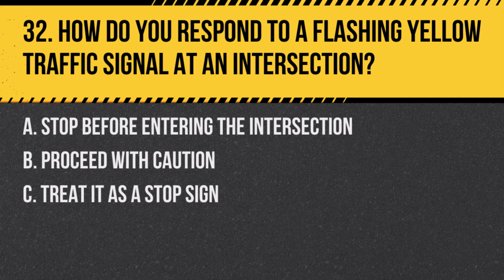Question 32. How do you respond to a flashing yellow traffic signal at an intersection? A. Stop before entering the intersection. B. Proceed with caution. C. Treat it as a stop sign. Answer: B. Proceed with caution. A flashing yellow light means slow down and proceed with caution, but you do not need to come to a complete stop unless it is necessary to yield to pedestrians or crossing traffic.